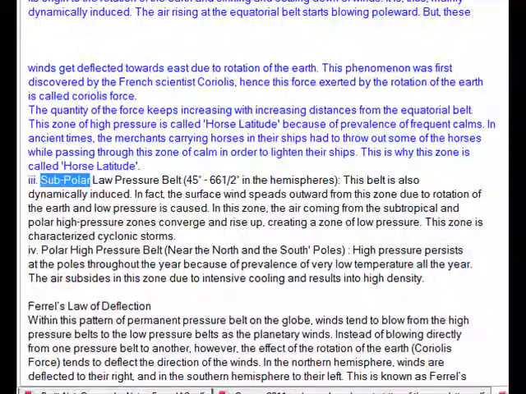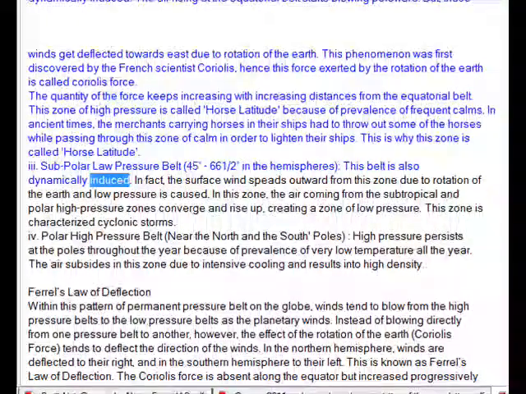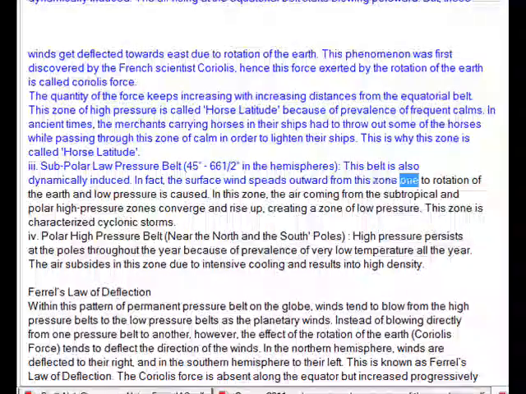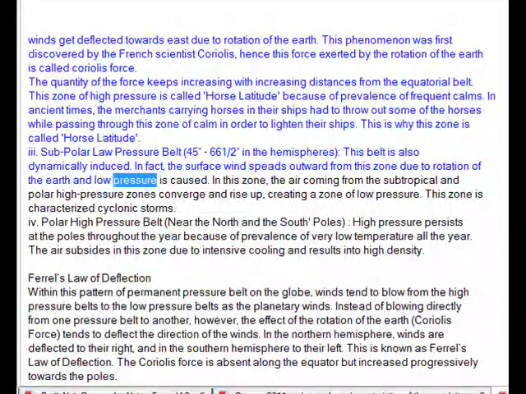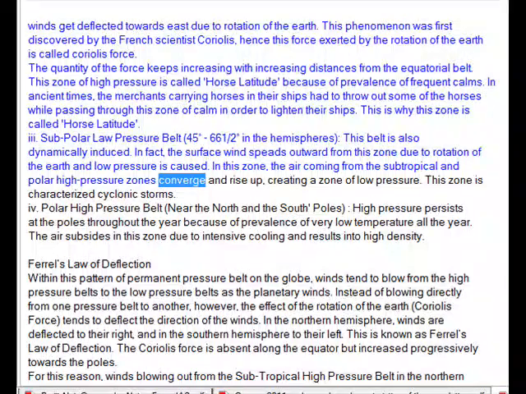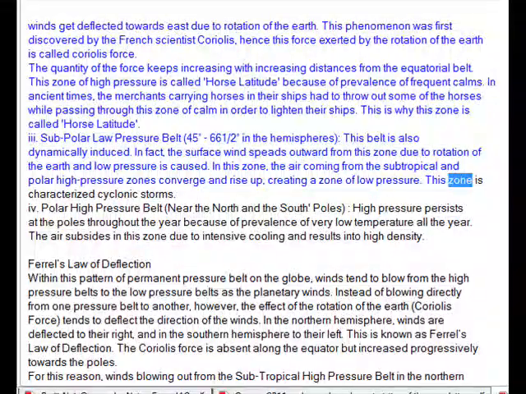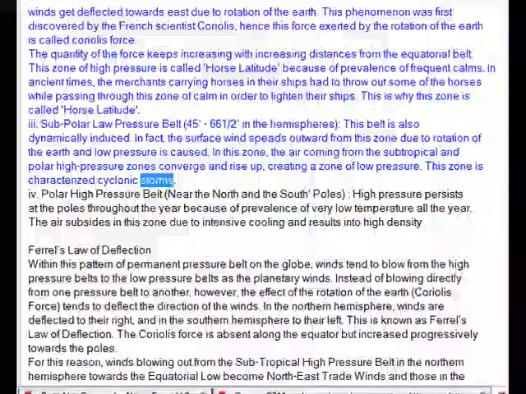III. Subpolar low pressure belt, 45 degrees to 66 1/2 degrees in the hemispheres. This belt is also dynamically induced. In fact, the surface winds blow outward from this zone due to rotation of the Earth, and low pressure is caused. In this zone, the air coming from the subtropical and polar high pressure zones converge and rise up, creating a zone of low pressure. This zone is characterized by cyclonic storms.